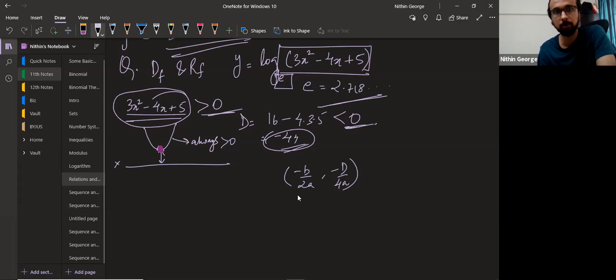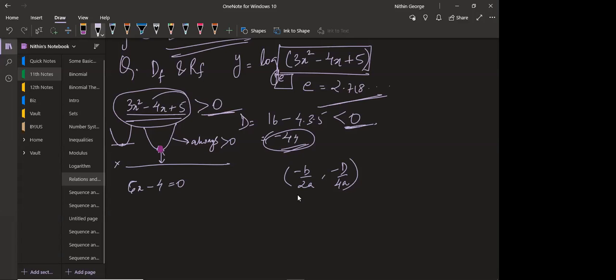For that, what you'll need to do is differentiate 3x square, you'll get 6x minus 4, and equate it to 0. Why are we equating to 0? Because at that point, the slope will be 0. Guys, are you understanding this technique here, when I differentiate and equate it to 0? Yes, sir. Okay. So x will be equal to 2 by 3.